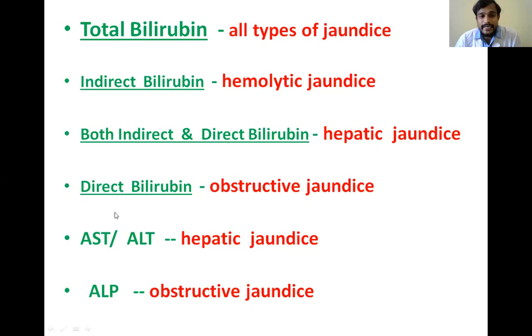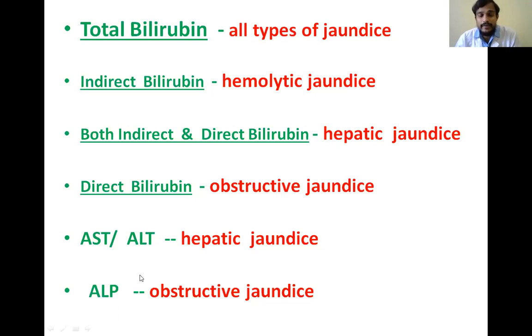And coming to the enzymes, AST and ALT are present more in the liver cells. So in case of liver disease, we will see hepatic jaundice. There is damage to the liver cells, and the enzymes present in them, that is AST and ALT, are released into the bloodstream, and we will estimate them. We can come to the conclusion of hepatic jaundice when there is an increase in AST and ALT.